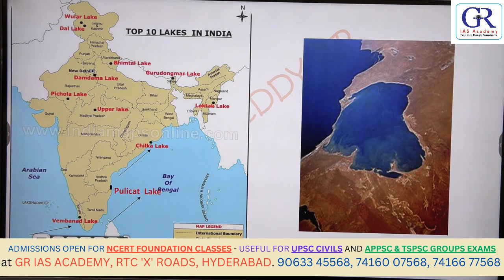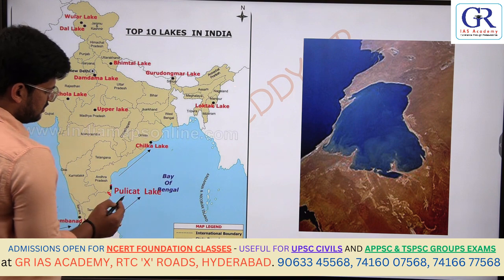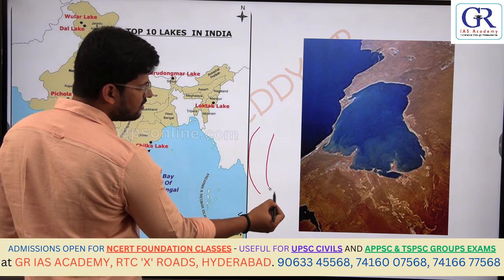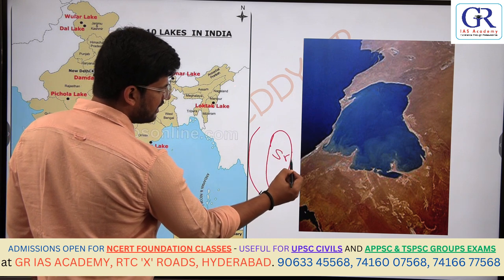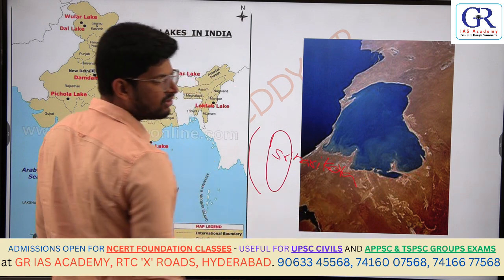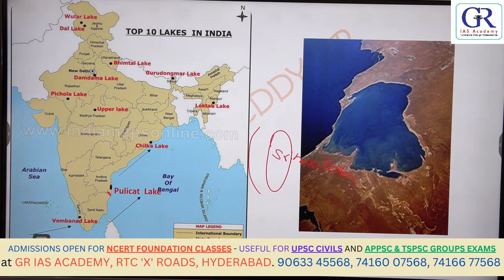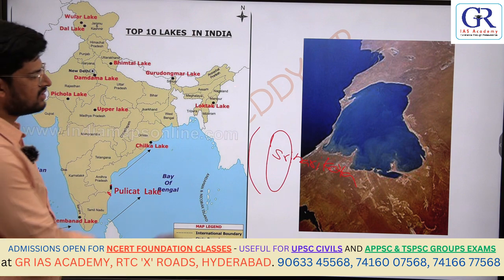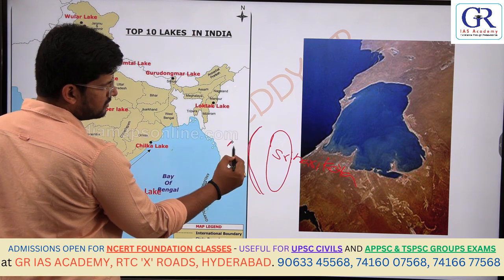Even Pulicat Lake, near Nellore. This is Nellore, this is Chennai. I'll draw a picture here. So this is the coast, right? And here there is an island called Sriharikota. Do you know what Sriharikota island is? Why is it important? It is ISRO's rocket launching center.